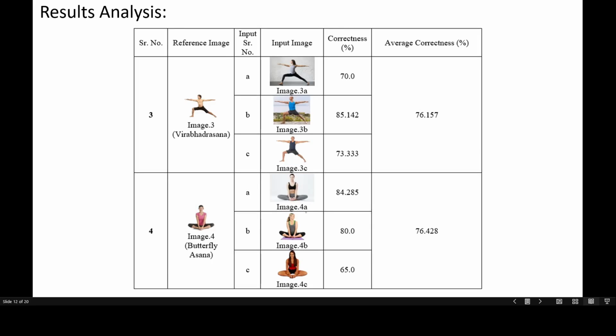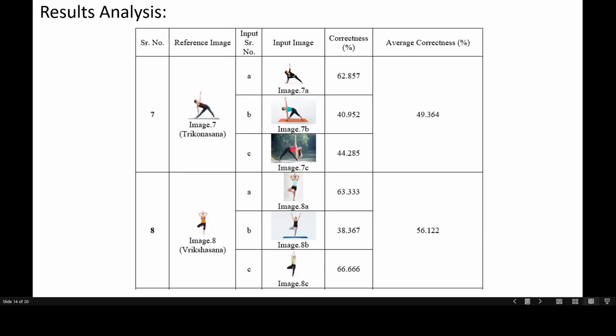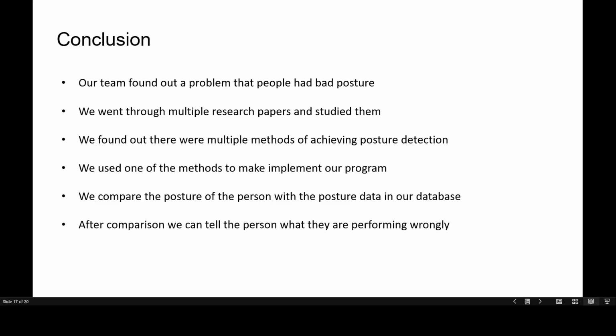Similarly, we have used it for other asanas as well, where we could get the average correctness as 76%, 76%, 53%, 74% for Sukhasana, 49% for Trikonasana, 56% for Vrikshasana, 80% for Utkata Konasana, and 76% for Vajrasana.